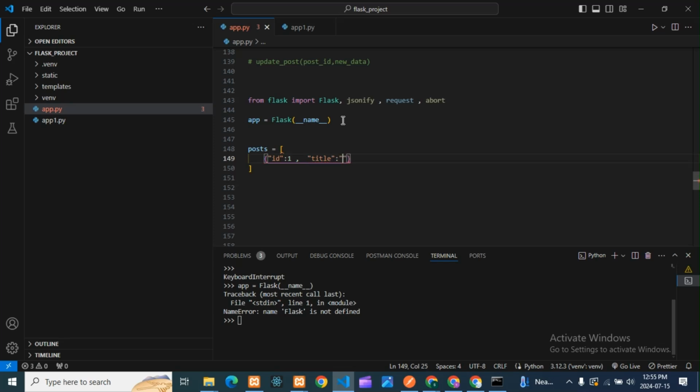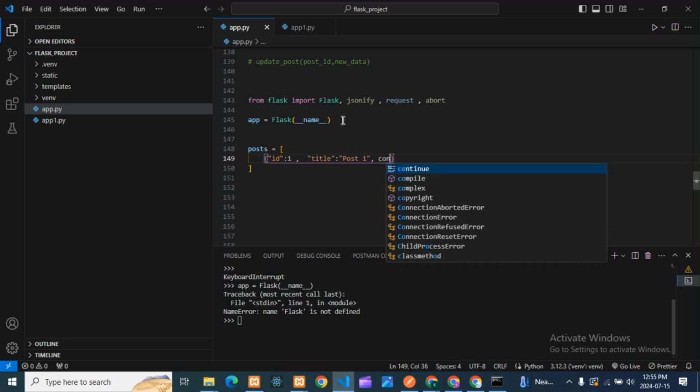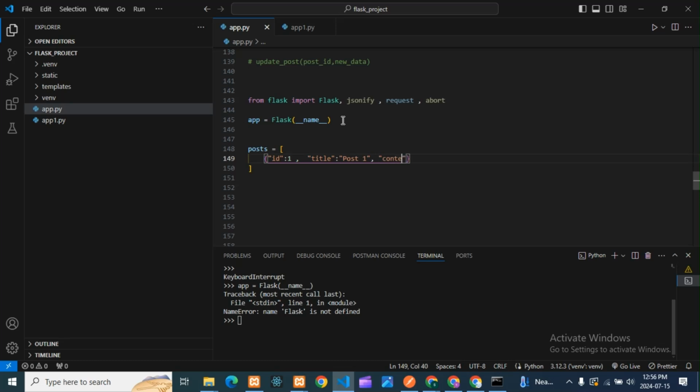Here the title will be post 1, so it will be easy to understand. Then here content will come, content of post 1. So this is done.